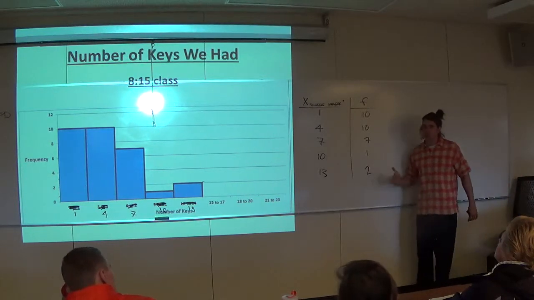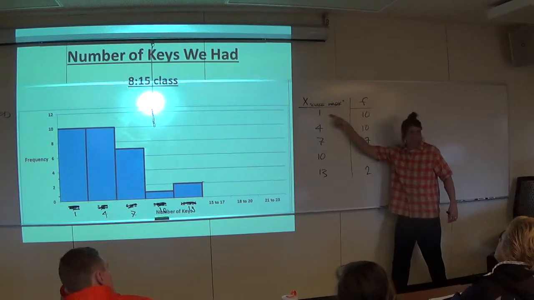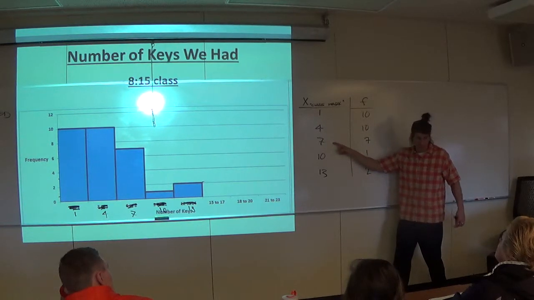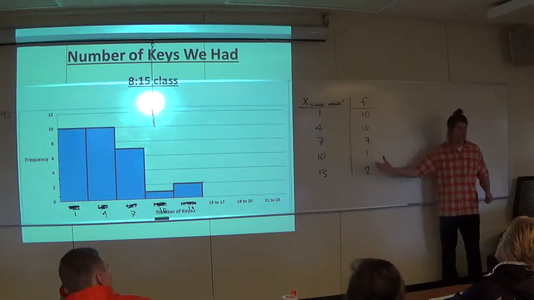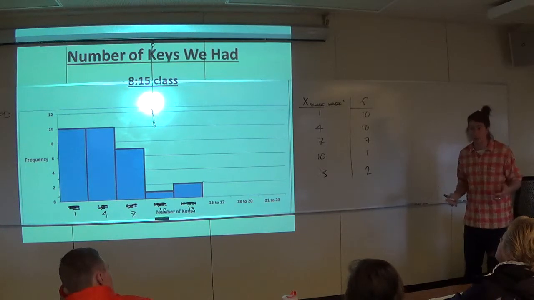Really, the only reason we're doing this is because I don't want to go 1, 1, 1, 1, 1, 1, 1, 1, 1, 1, 4, 4, 4, 4, 4, 4, 4, 4, 4, 4, 7, 7, 7, 7, 7. I mean, that's going to get annoying real fast. It's more efficient to do it this way. I mean, this is why we invented multiplication, because we ran out of fingers, we got tired of adding.